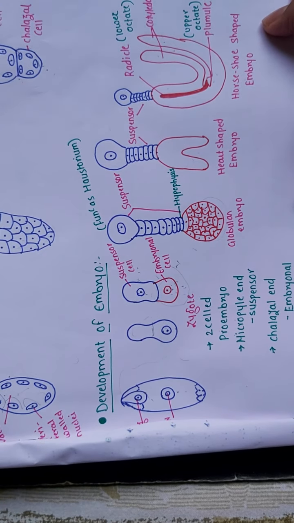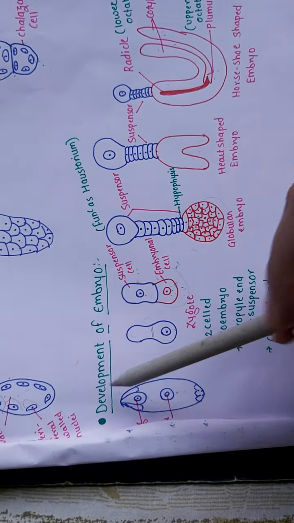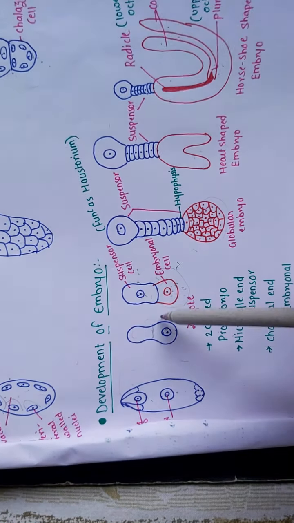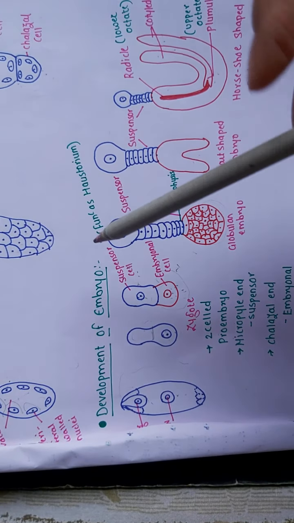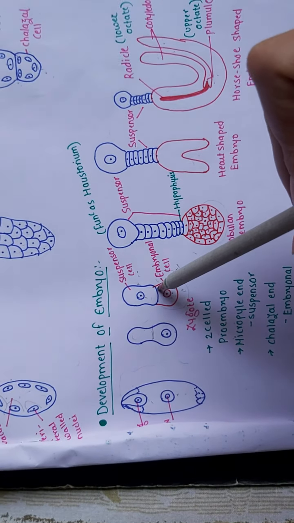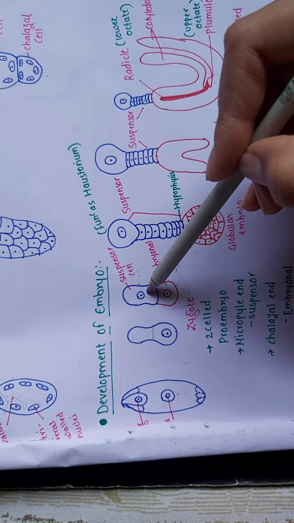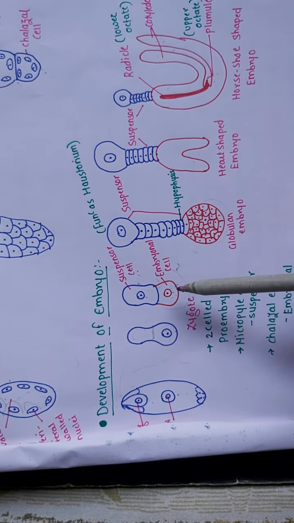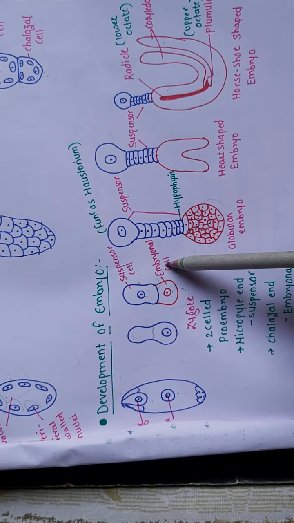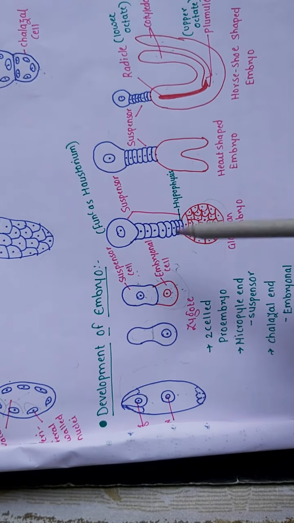Okay, again we'll revise it. This is the embryo sac, this is the zygote. I have zoomed over here. This is the zygote. It undergoes division, so it will form the two-celled pro-embryo. Towards the micropylar end it will form the suspensor cell, and towards the chalazal end it will form the embryonal cell. So concentrate on the embryonal cell.